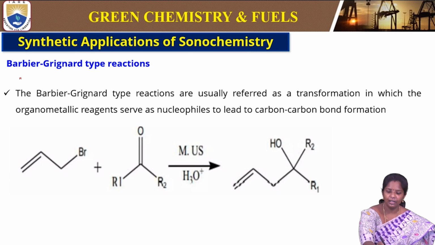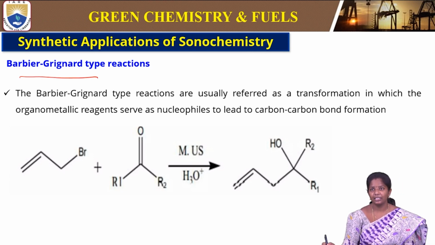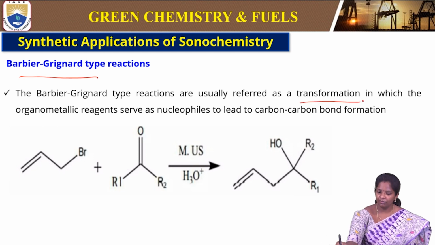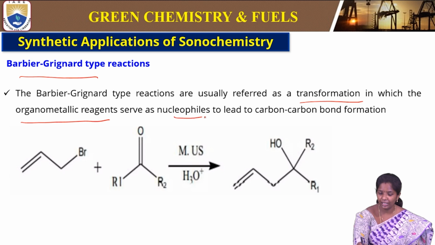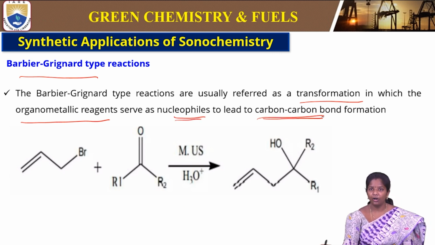Then are the Barbier-Grignard type reactions. These are usually referred to as transformations in which organometallic reagents serve as nucleophiles, forming carbon-carbon bonds.